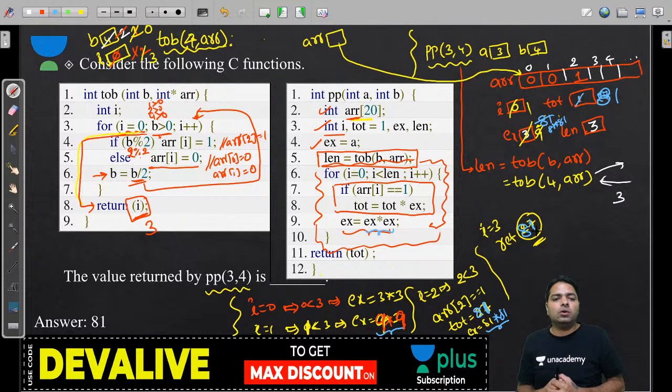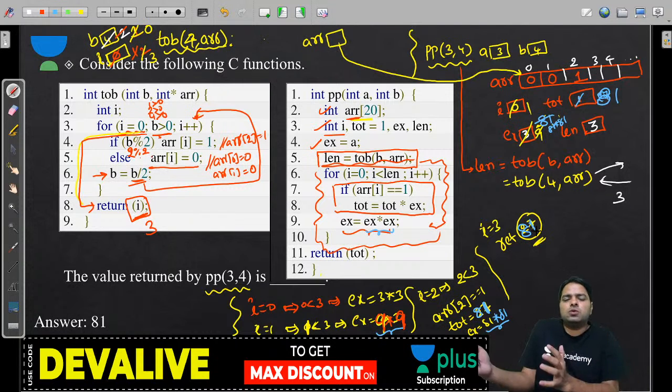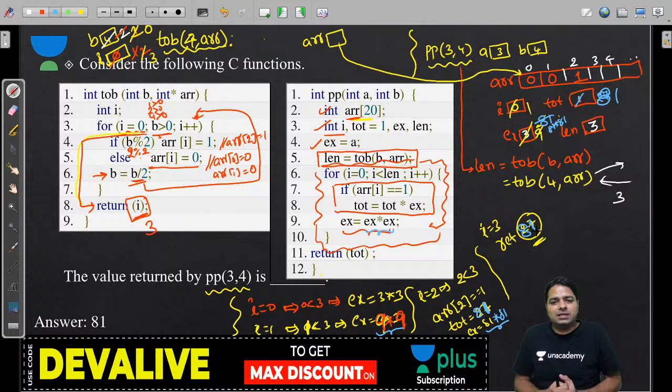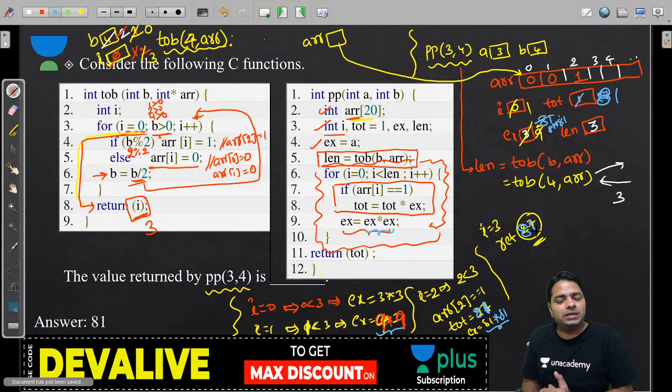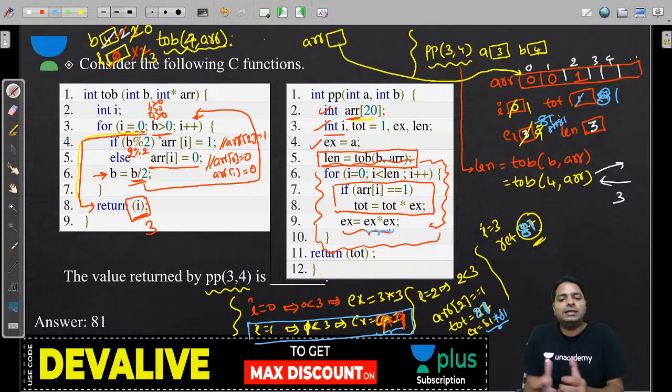This is what I was talking about: when you are dealing with loops and recursion, you must have a clear representation of every variable so that mistakes can be corrected immediately within 1 or 2 minutes, because you already spent 5 minutes, and those 5 minutes should not be wasted. So spending 1 or 2 minutes more will gain you marks, right? Instead of ignoring this question, within 1 or 2 minutes you can answer it correctly. Yes, 81 is right, and we have identified the place where we made the mistake. But if you don't write that line, you really do not know where you made the mistake. Okay, so this is the one advantage of writing everything on the paper. Let's move on to the next one.